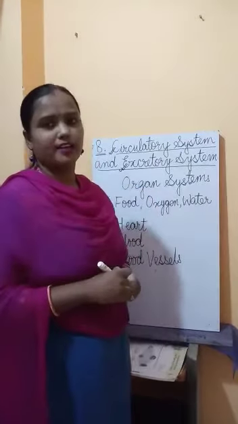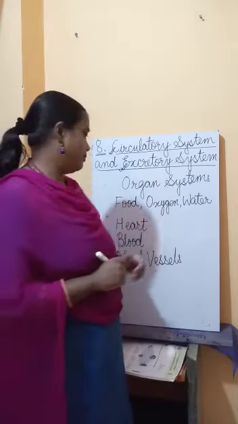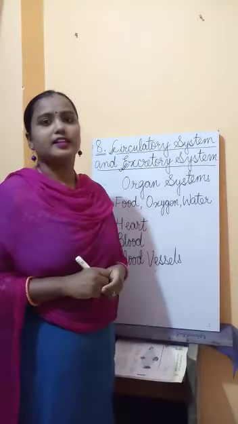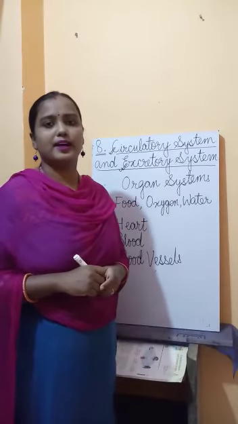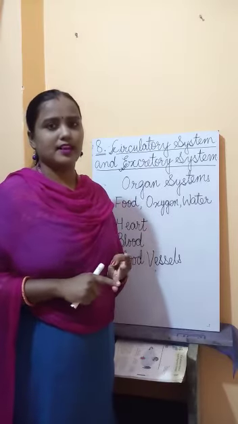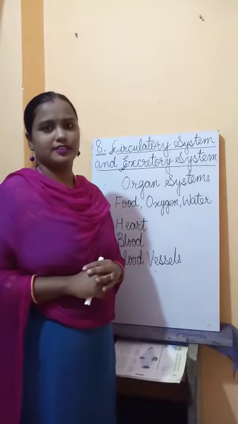So you can say the circulatory system performs its functions with the help of the heart, blood and blood vessels. That means the circulatory system has three parts: the heart, blood and blood vessels. We will discuss about each of these parts one by one in details in the next